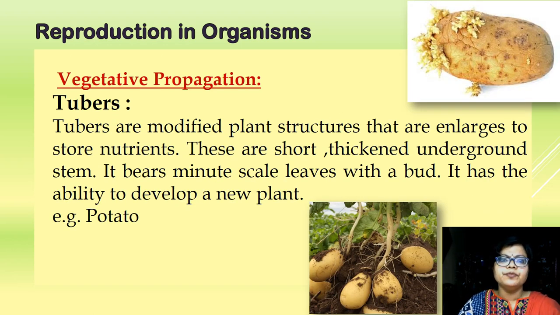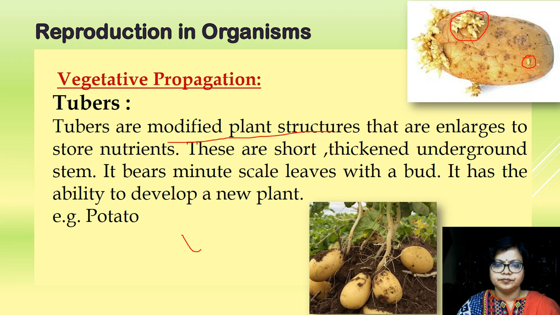Then the tuber. Tuber is also a modified plant structure, and it actually stores nutrient, and each eye represents the nodal region, and it contains an axillary bud. And if the small pieces, the eyes containing the axillary bud, are buried in moist soil, then from this part new plants develop.